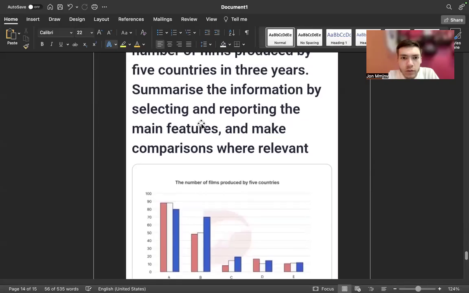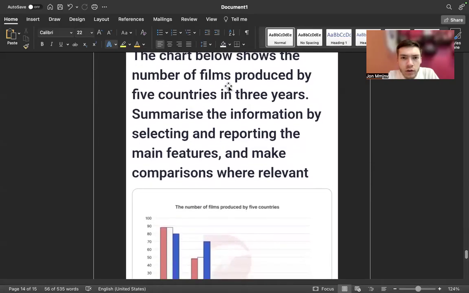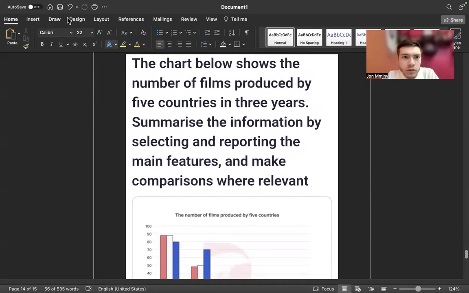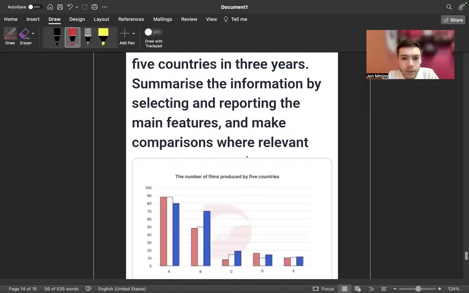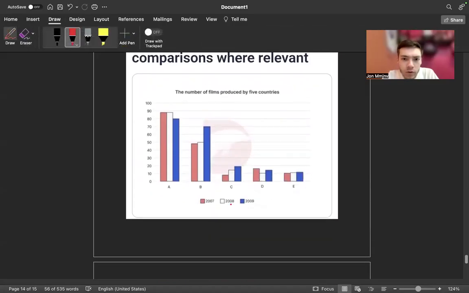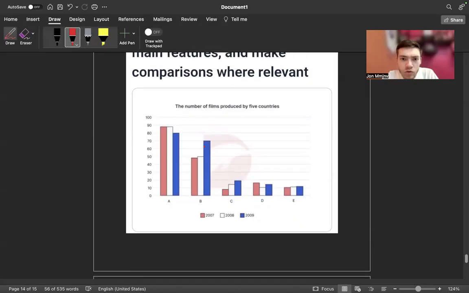So the next one is this one. Okay, the chart shows the number of films produced in 5 countries. So these are the number of films, and these are the countries, right? We don't have the country names. Okay, so country A produced most films, but it fell. The least number of films were produced in country E, but generally all of them produced very few films.